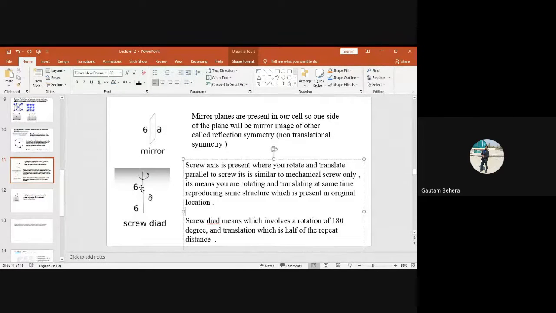But from here to here, it is rotation. Very good. So that means, like a mechanical screw, we can have a screw axis in our crystalline materials. If you take a screw axis, we can again reproduce the same structure, just involving both rotation and translation. Is it okay now? Yes, sir.